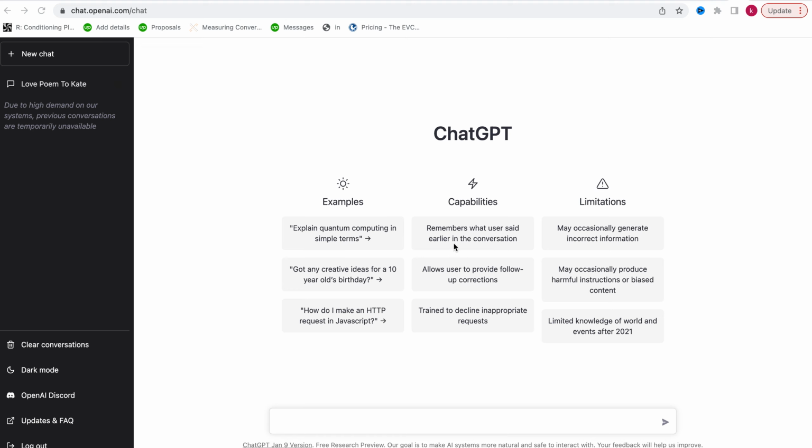Remember what the user said earlier in the conversation. Allow the user to provide follow-up corrections. On limitations, it may occasionally generate incorrect information, which is true, right? Sometimes you might request something from ChatGPT and you get incorrect information, so you should look it up.